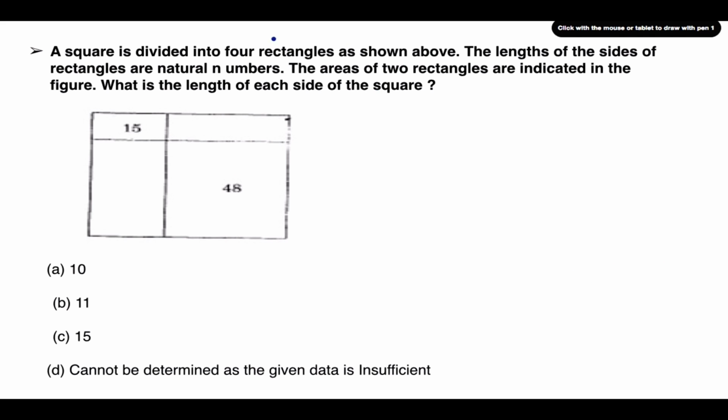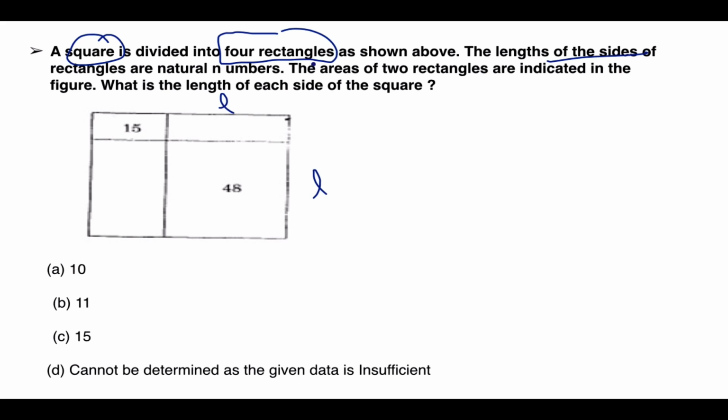So a square is divided into four rectangles. The key point is it's a square, so if this is L, this is also L. The lengths of the sides of the rectangles are natural numbers. Okay, so it's not a decimal.